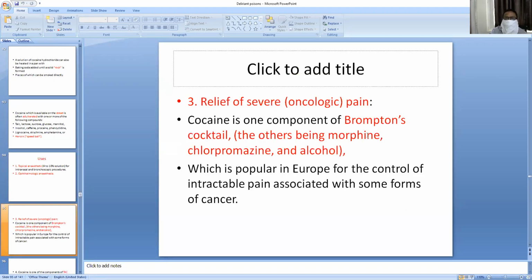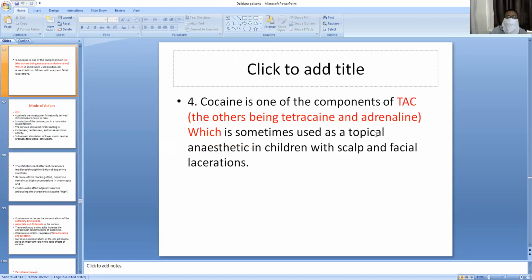It is very popular in European countries. Cocaine is also one of the components of TAC, that means tetracaine, adrenaline, and cocaine. This is used as a local anesthetic in children with scalp and facial lacerations.